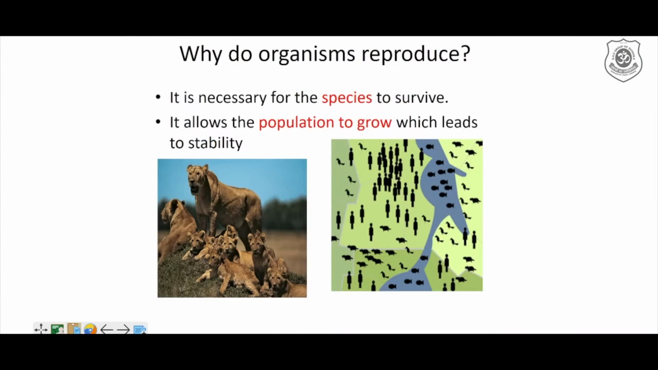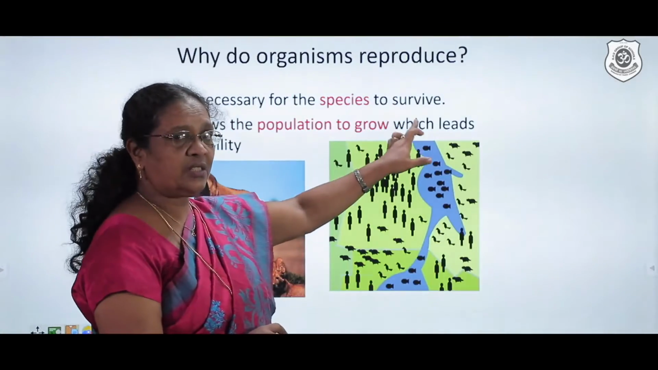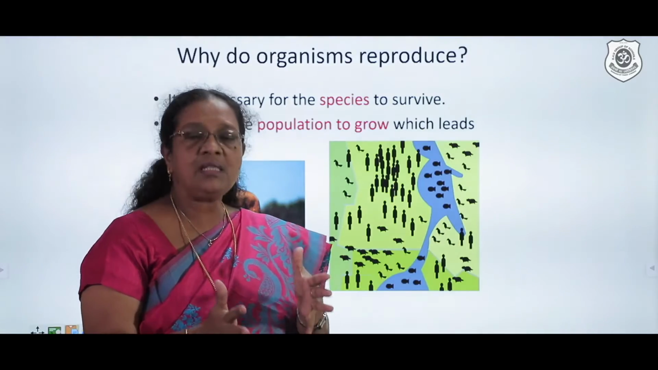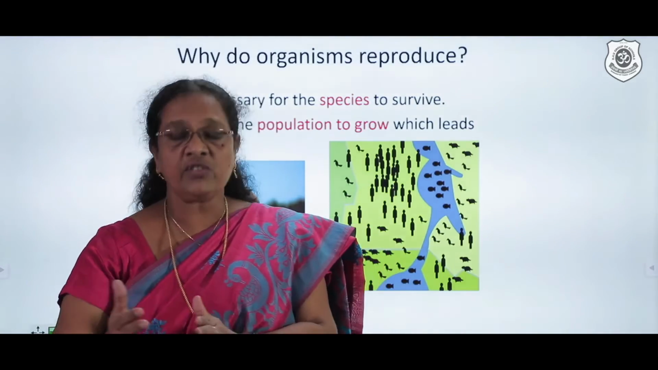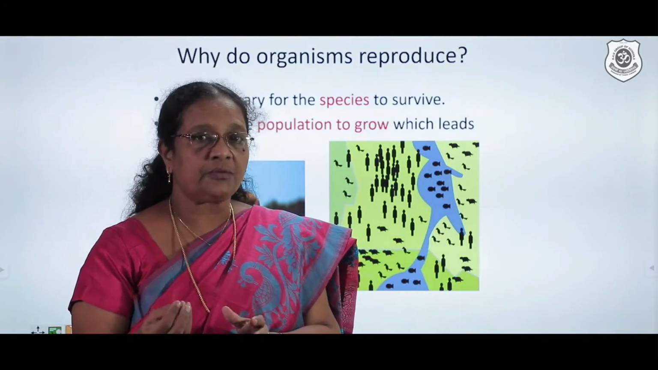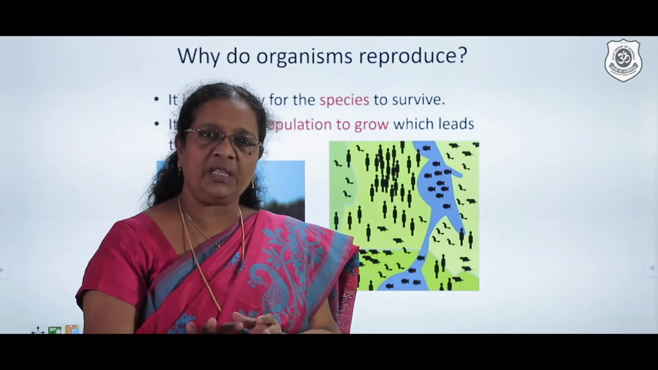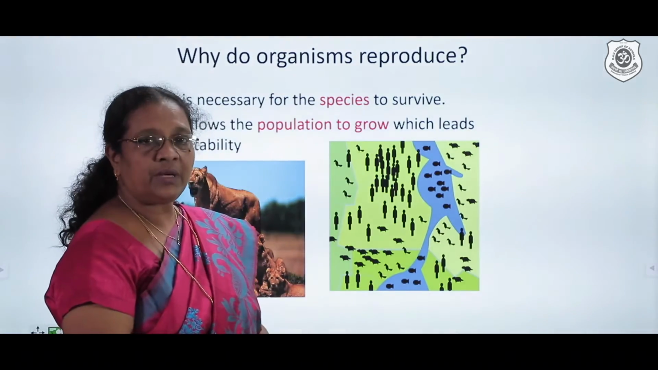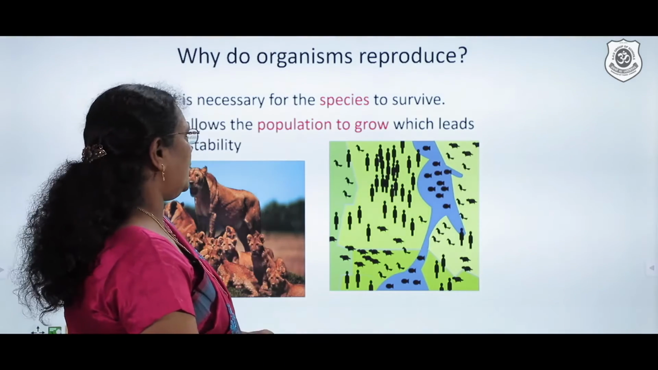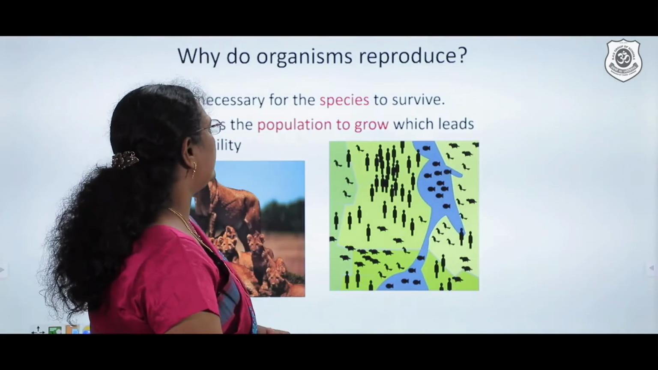Then why should organisms reproduce? What is the need for it? That is where we find it is necessary for the species to survive. If an organism is not able to reproduce, there is not going to be a next generation, and it is possible for the organism to become extinct. So if that species has to be on the earth, reproduction plays a very, very important role. Coming to the second one, only when there is reproduction is the population going to grow.